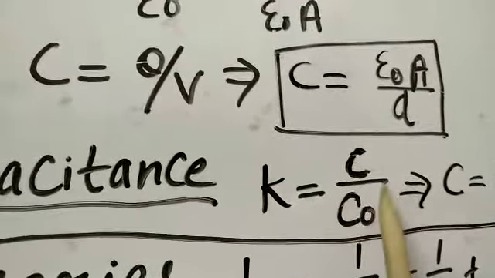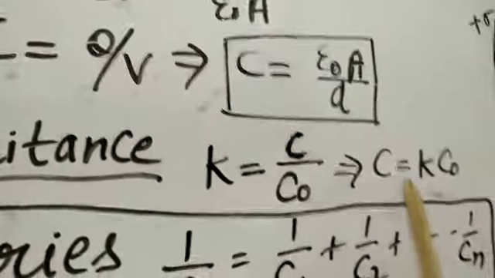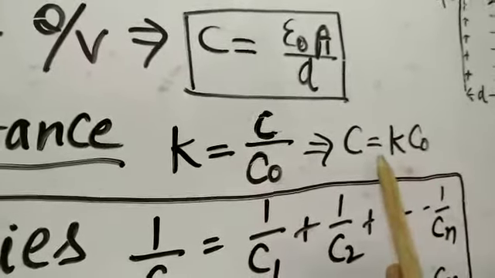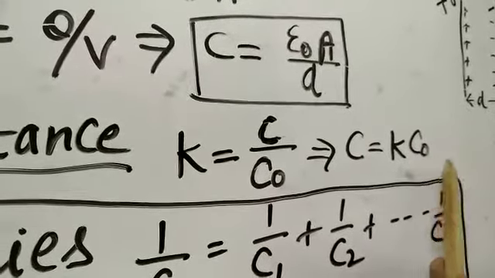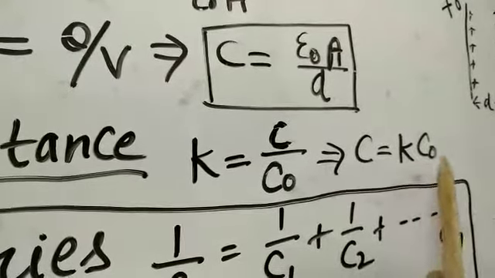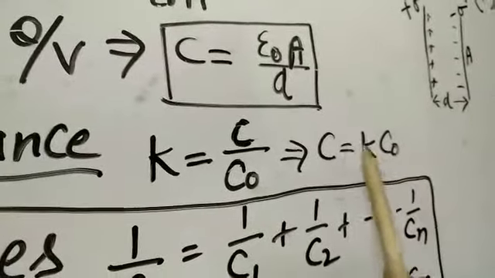K is equal to C upon C naught. This means the new capacitance becomes K times the old capacitance. Capacitance automatically increases by a factor of K. So if I am keeping the dielectric material inside the parallel plate capacitor, then the capacitance increases by a factor K.